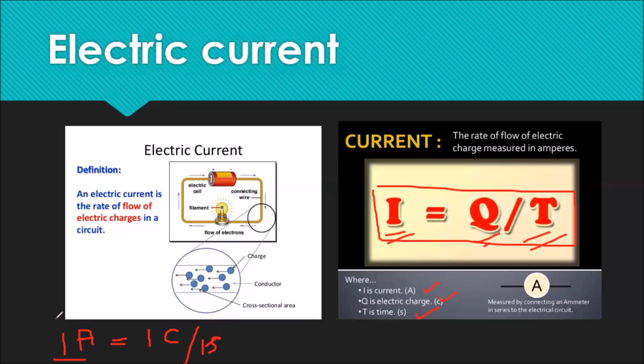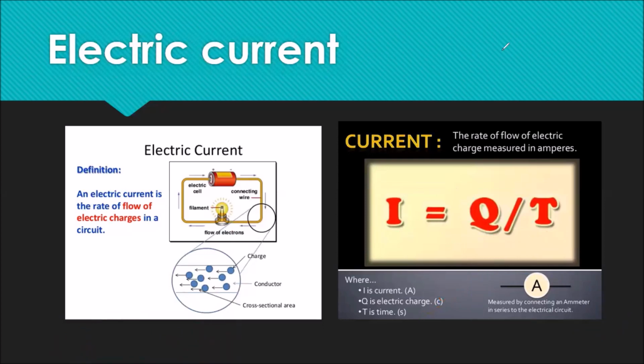When we are asked to define the SI unit of current, we'll say that when 1 coulomb of charge flows through a circuit in the given time, which is 1 second, then the current through the circuit is said to be 1 ampere. The device which we use to measure electric current is called an ammeter, and it is always connected in series. Some of us may have a doubt whether the ammeter has to be connected towards the left or towards the right, and what the symbols are, where to place positive, where to place negative. We'll talk about all of them in this full chapter.